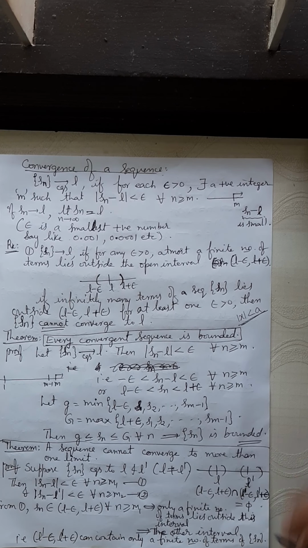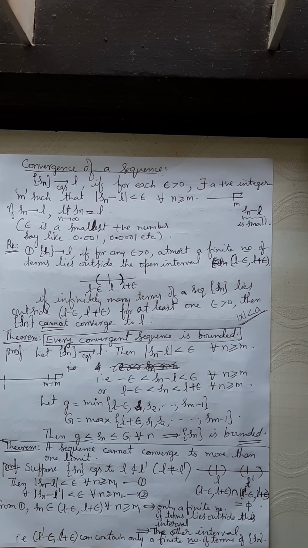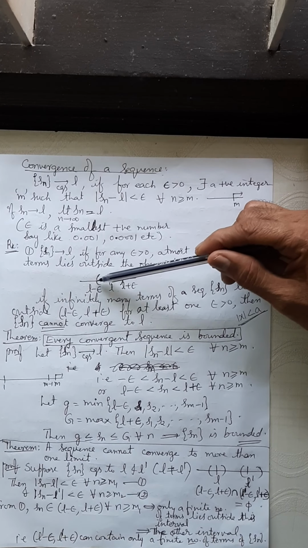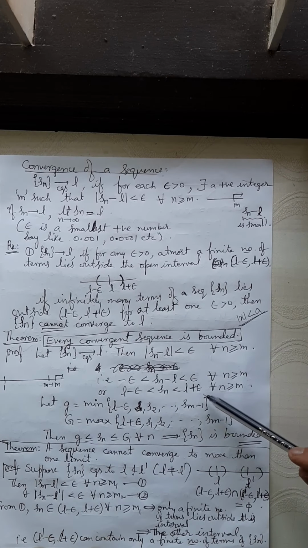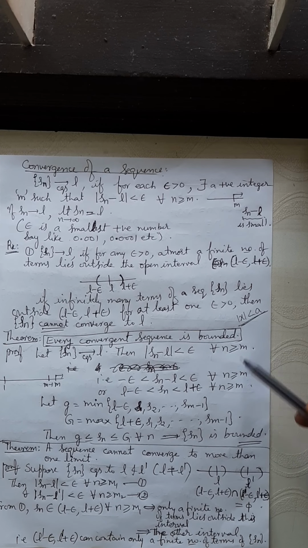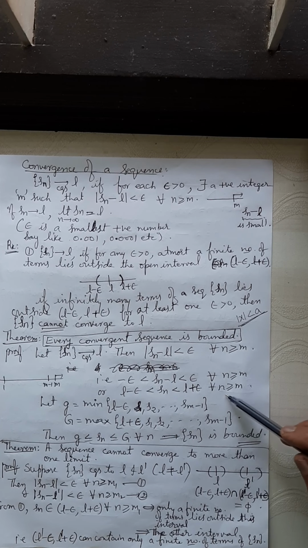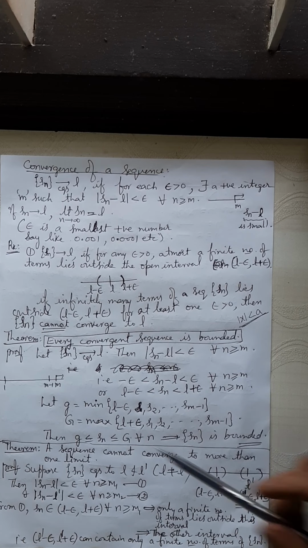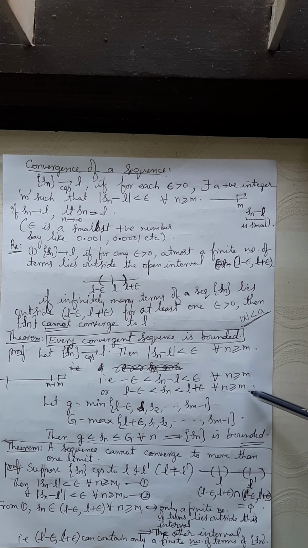Sn means terms of the sequence. The terms of the sequence lie between L minus epsilon and L plus epsilon. See here, this holds to the right of m. The first m minus 1 values you have not considered here.